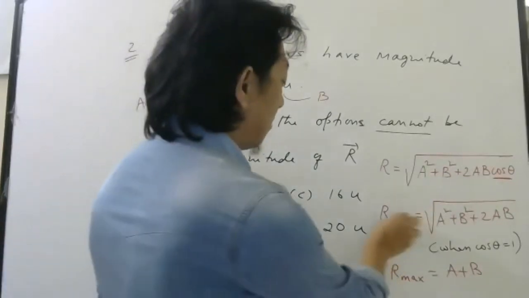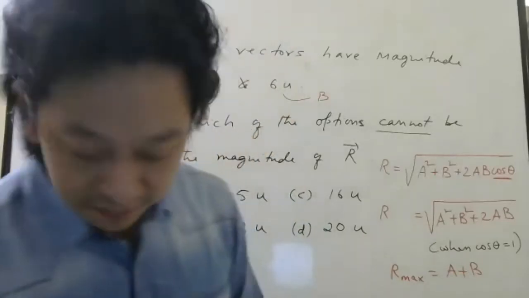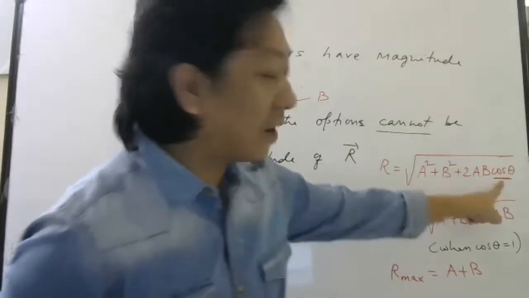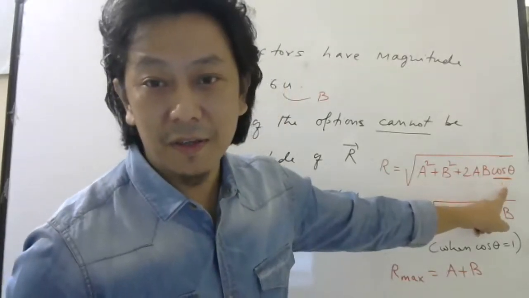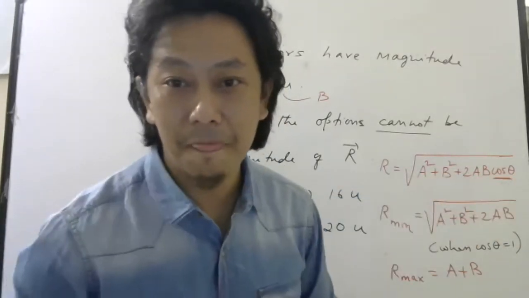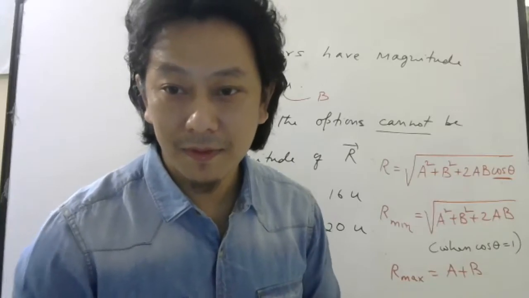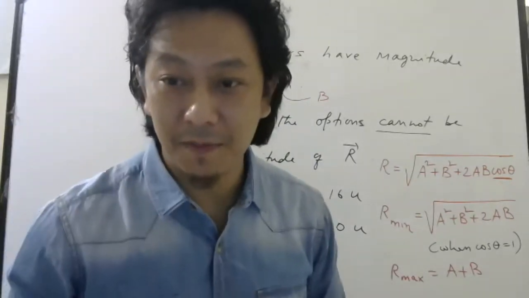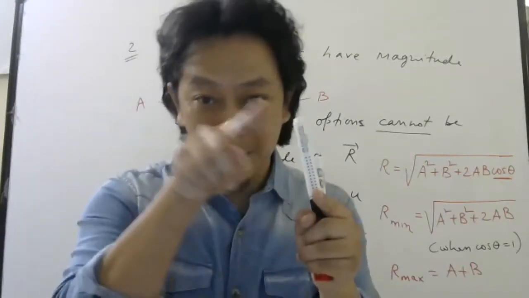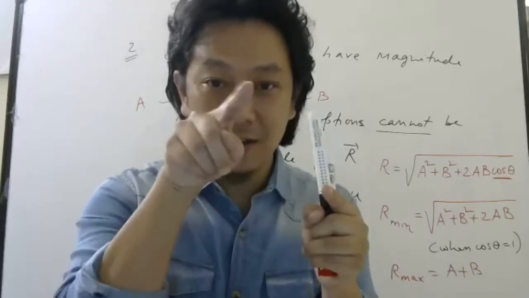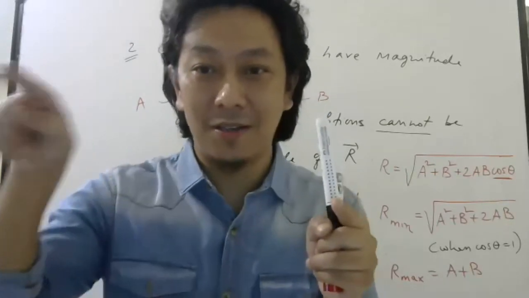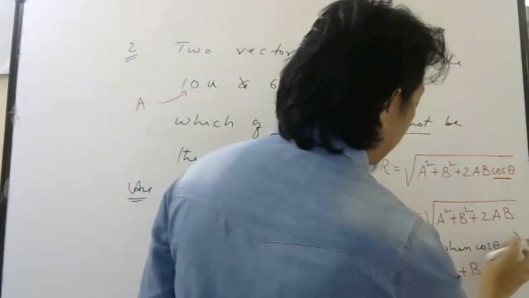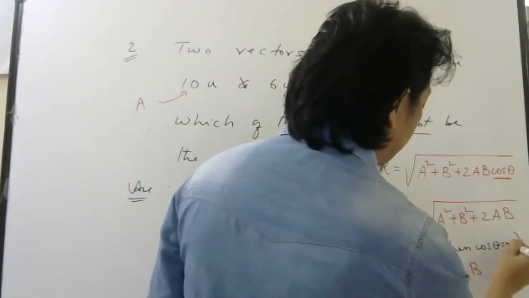What will be R minimum? Can you guess? What is the minimum value cos theta can have? Minus 1. Cos theta goes below 0 also: 0, 1, 0, minus 1, 0, 1, 0, minus 1. So the minimum value of cos theta is minus 1.